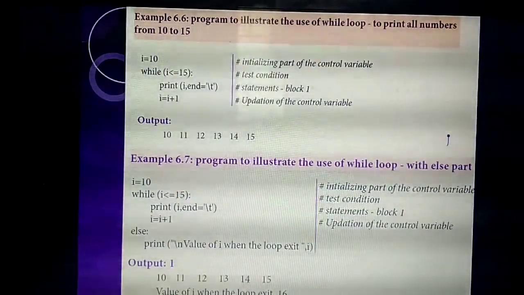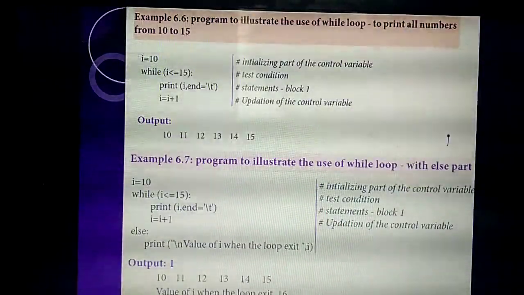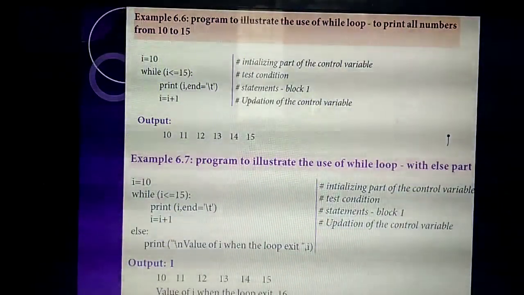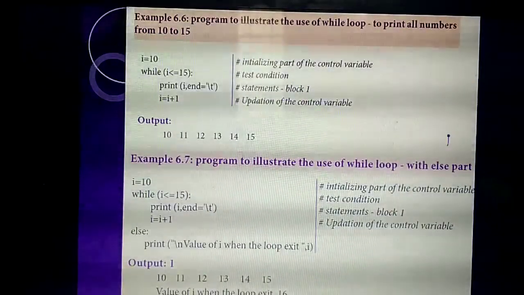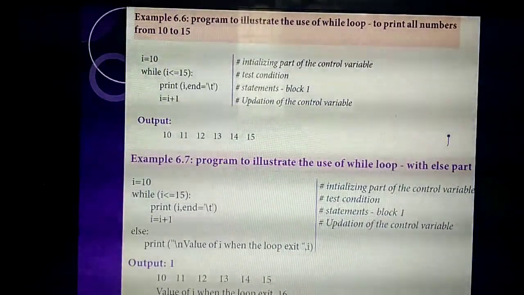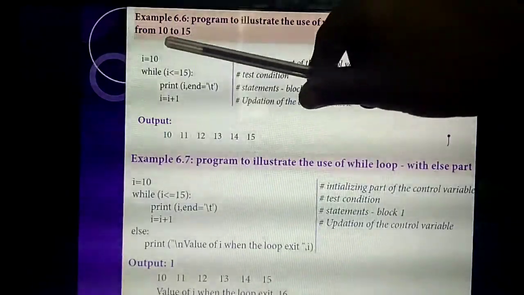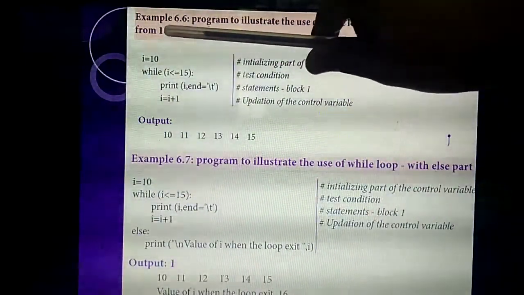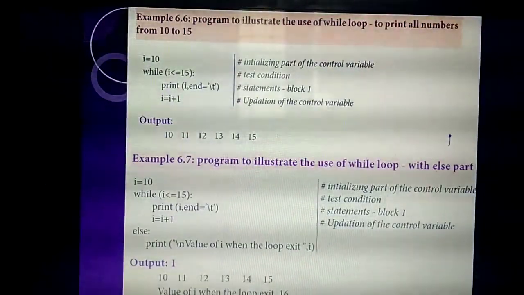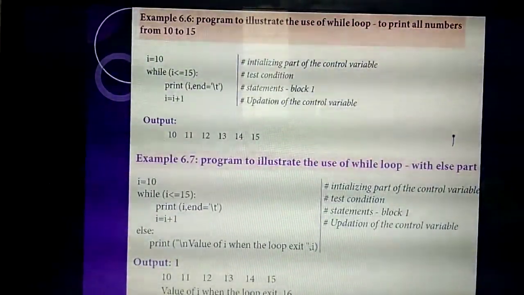Understand? As we have studied, in a while loop the else part is optional. If you need it, you can include it; otherwise there is no need to include it. The else part is an optional one. This is all very, very important. Likewise, they may ask for some other numbers, like print numbers 100 to 200 or 50 to 60. This is a model program, so understand and study it.